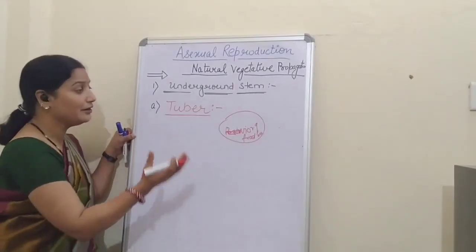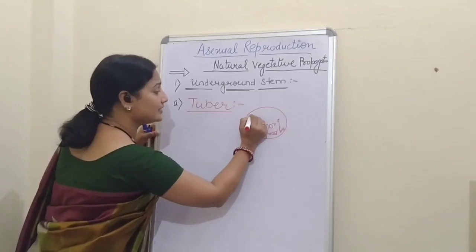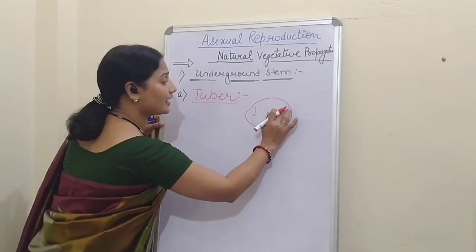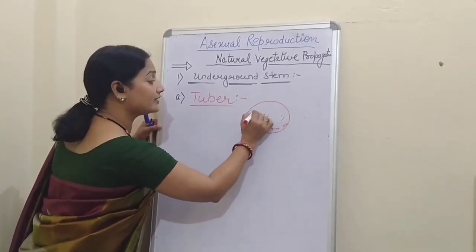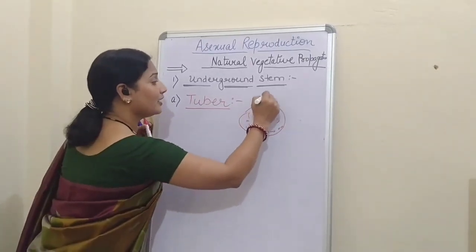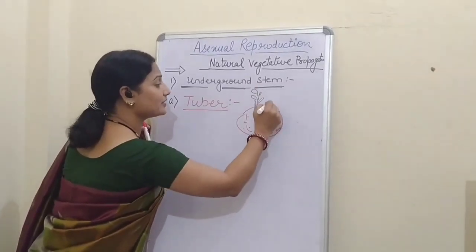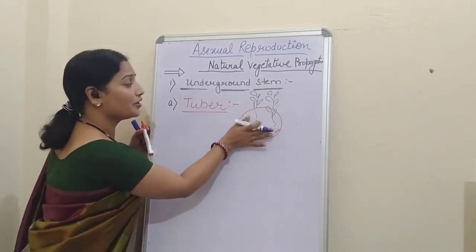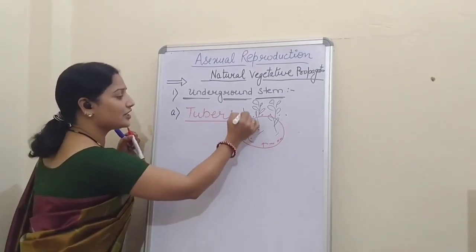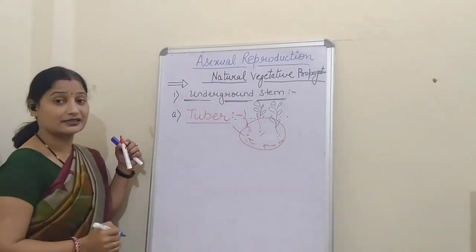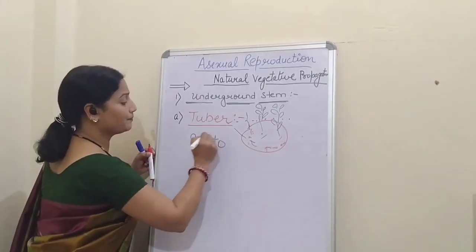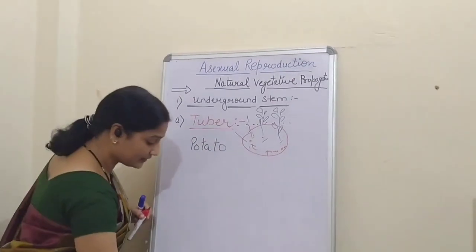It is a swollen portion. Now this potato contains some scar-like structures, and these scar-like structures are called the eyes. Now from this eye only we can have a different plant. Now see, the modified stem is underground and the new plants start germinating from the scars. So this is the example of tuber, that is potato. Now third is bulb.